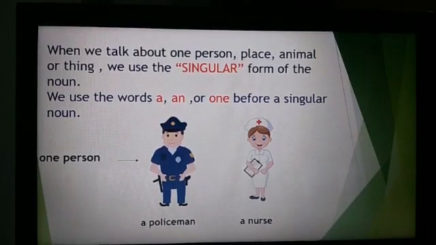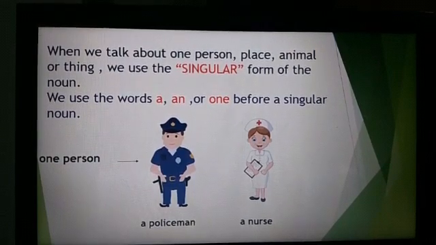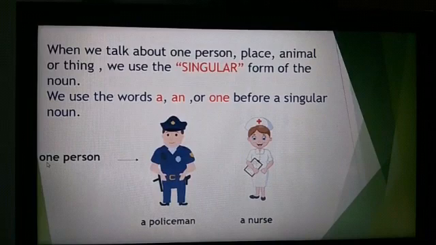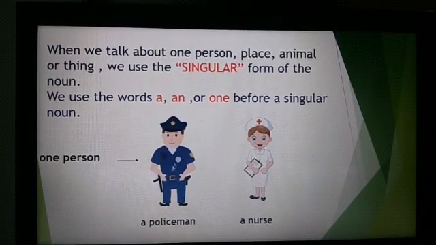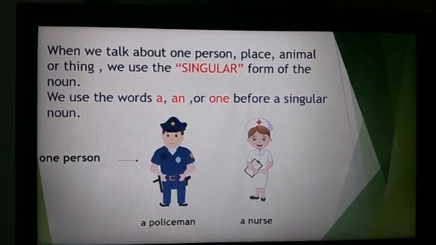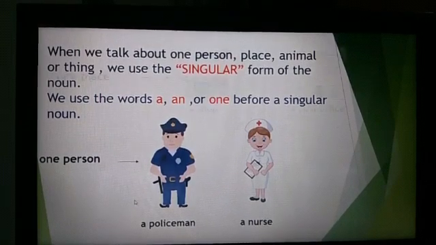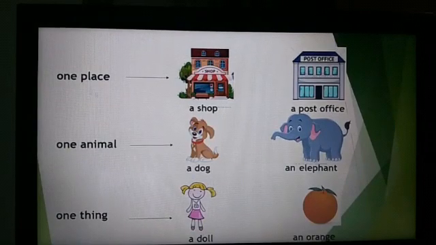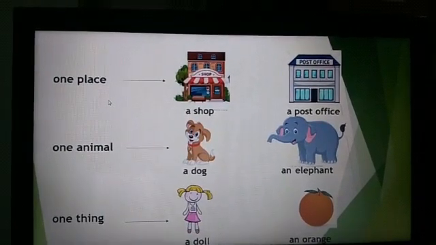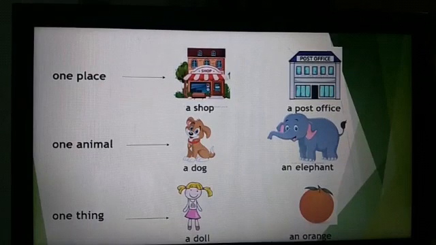We use the word a, an or one before the singular noun. Now let us see what a singular noun is. It means one person. There is only one policeman in this image. So, it's a singular noun. One nurse. So, it is also a singular noun for one person. One place: a shop, a post office.